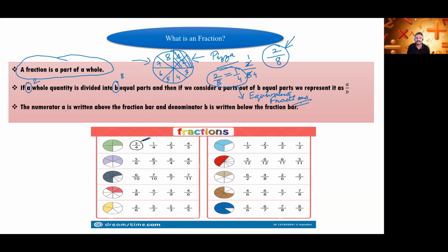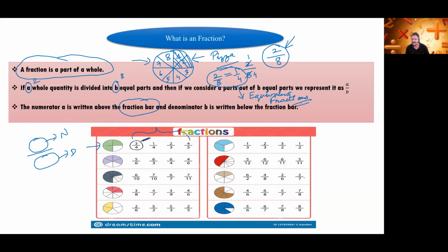Where numerator A is written above the fraction bar. See, this is the fraction bar, and the value that comes above it is called the numerator, and the value which is below the fraction bar is called the denominator. Now one figure is there, you will give me the answers for this. For this first figure, out of these 4 fractions, which fraction will represent this shaded portion?